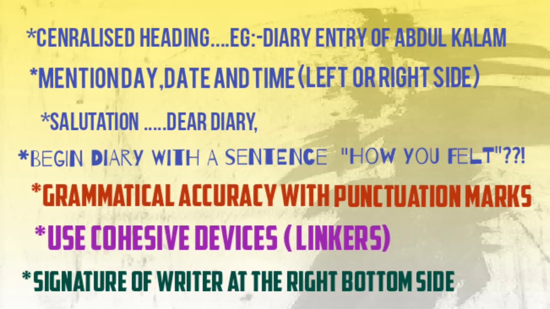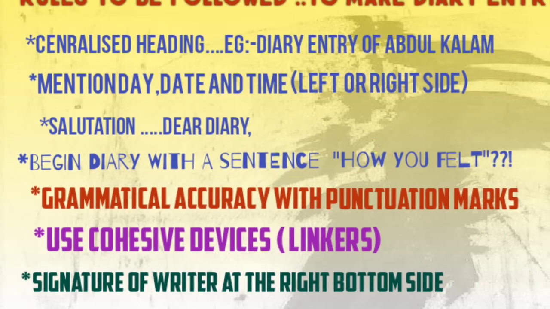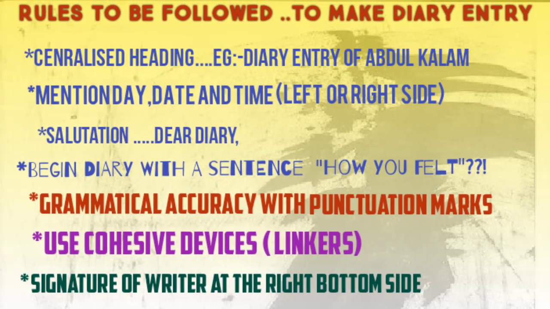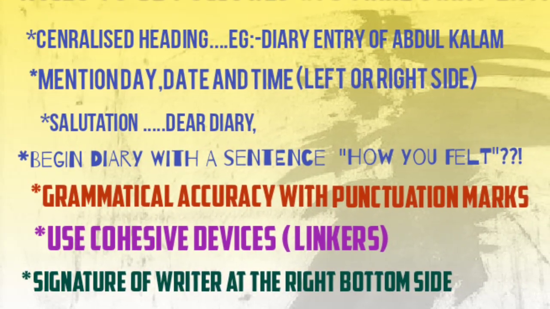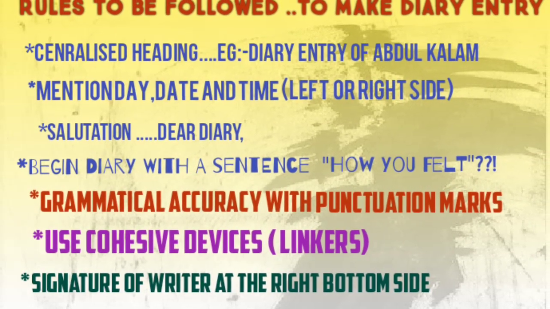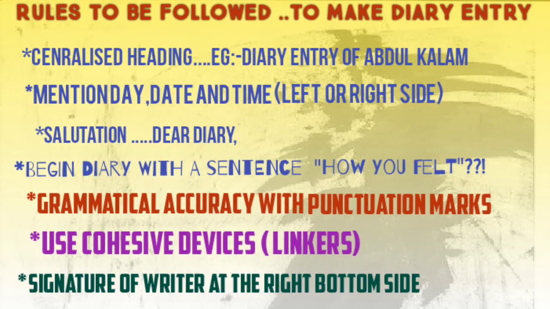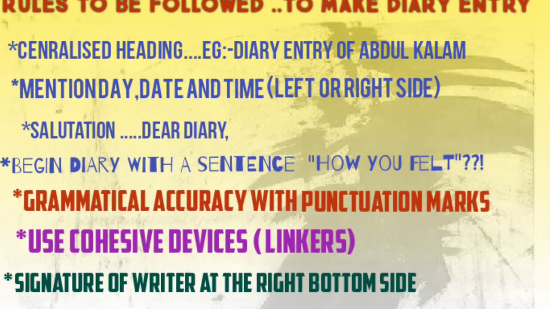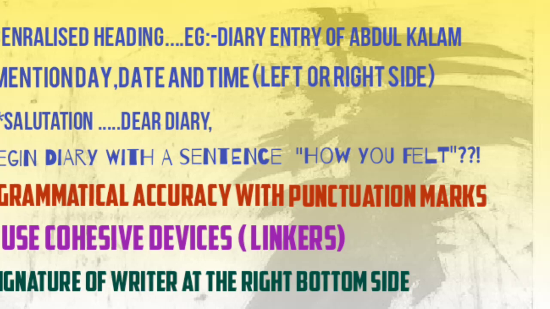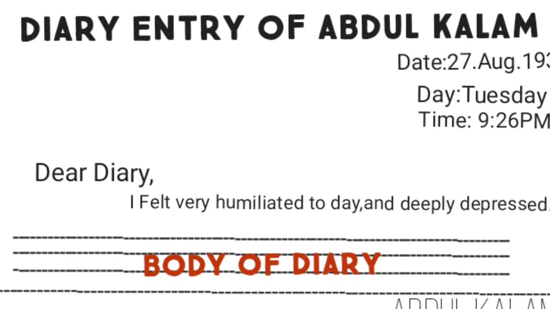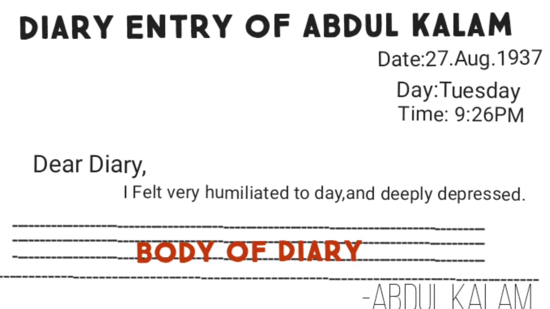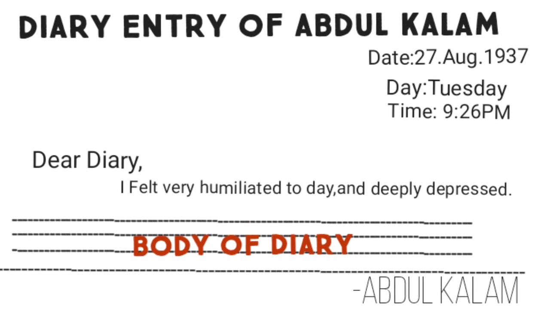Make notes of what we discussed, which is a set of rules while writing a diary entry. They are: centralized heading, date, day and time, salutation dear diary, sentences starting with how you felt, grammatical accuracy, cohesive voice, and signature of the writer at the right bottom side of your layout which you have written in the examinations. This slide will be the final output showing how our diary will look with all the proper guidelines included.